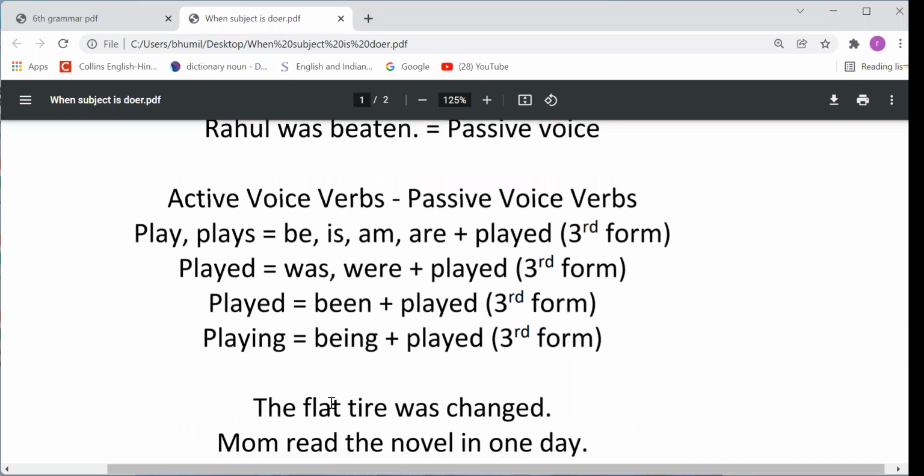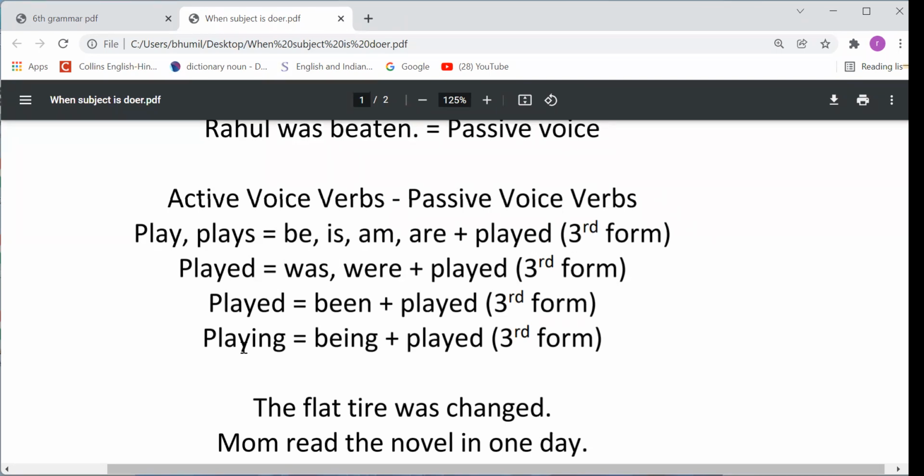Come to the next point. Active voice verbs and passive voice verbs. I told you this in the previous class also. Any form of the verb, either the first form or second or third or fourth, any form is called an active voice verb, right? Like plays is an active voice verb. Played, second form, is an active voice verb. Played is also the third form, that's also a verb form. And playing is also an active voice verb. So all these verbs are active voice verbs.